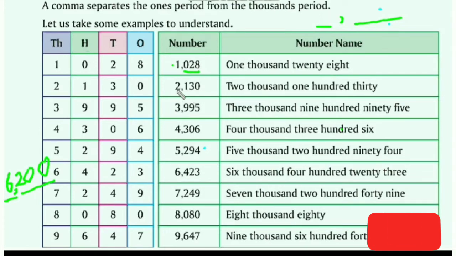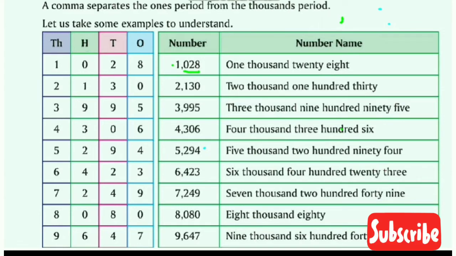2130. In this number, where should we put the comma? Obviously, after 2 we put the comma. Only then are we separating the thousands period from the ones period. Now see the other example. In that also we are doing the same. I hope it's clear to you how we should put the comma in thousands.